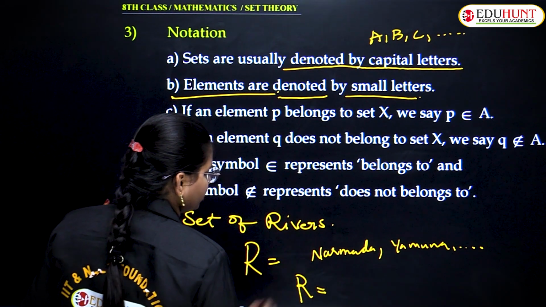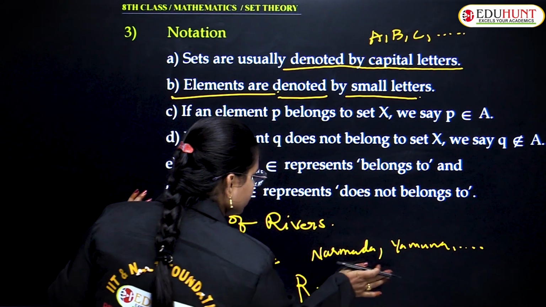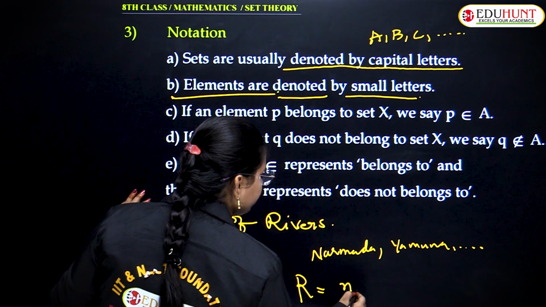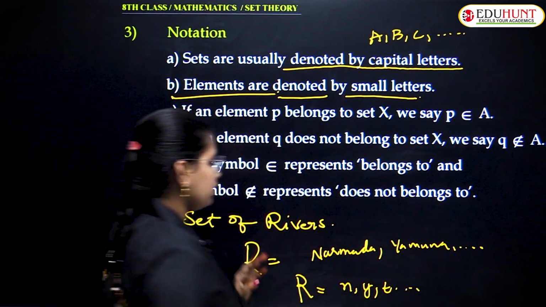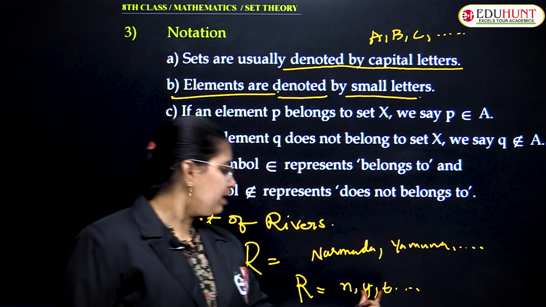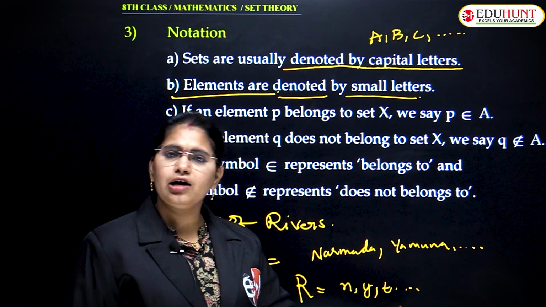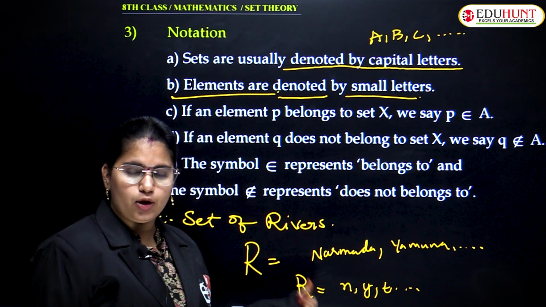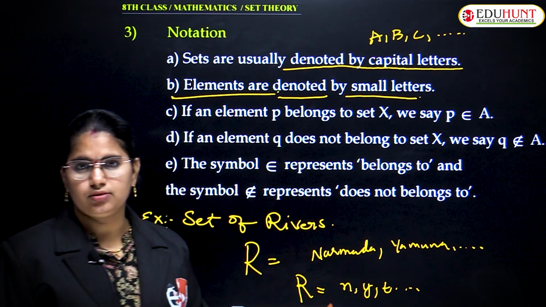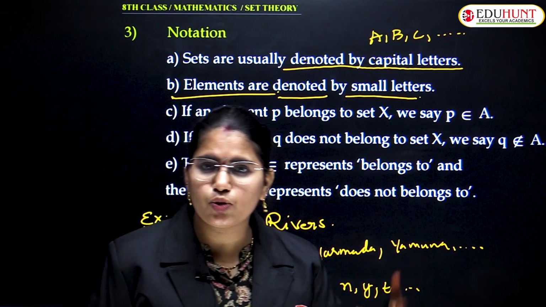So how am I expressing it now? R is equal to n, y, t and so on, represented with small n, y, t. So these are representing elements. n, y, t are elements of the given set capital R. I hope I am clear up to this extent. Can I get to the next point?